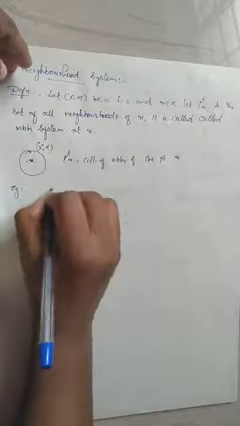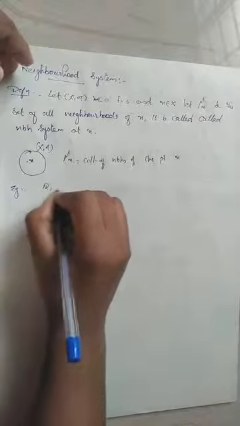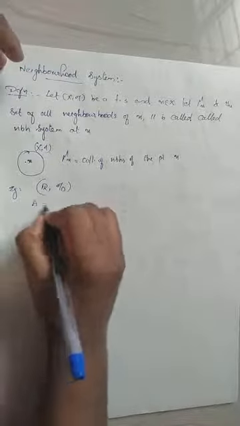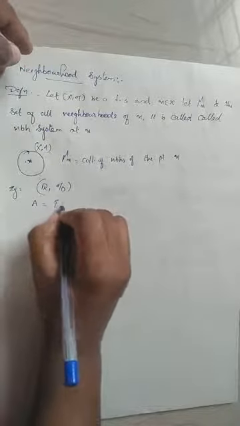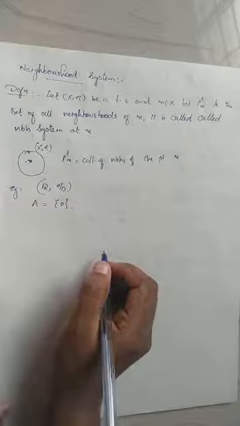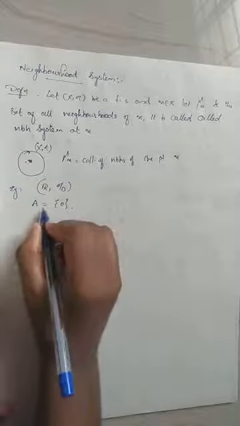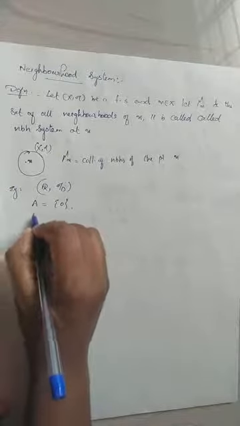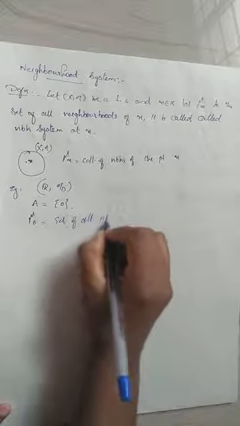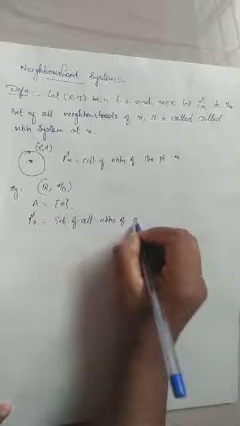For example, if we consider the real line with discrete topology, I represent tau d, okay, it is discrete topology. Then let capital A equal to the singleton set 0. Then what is mu 0? Mu 0 is the set of all neighborhoods of 0.